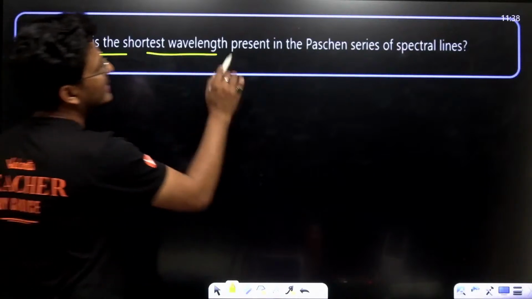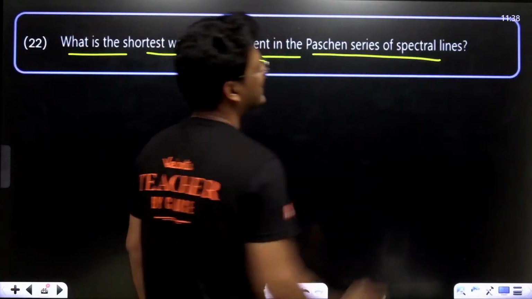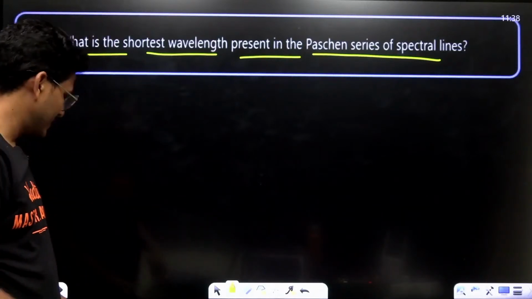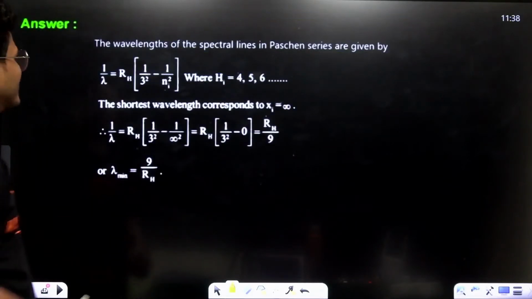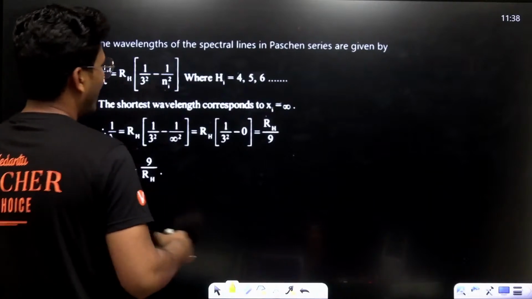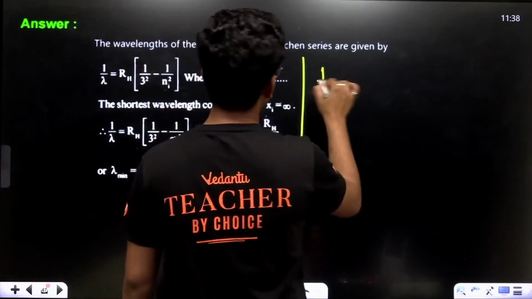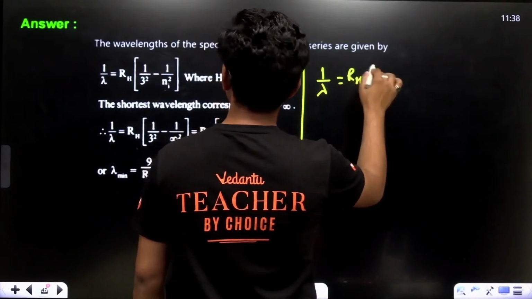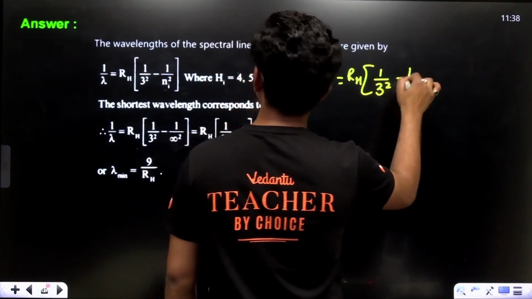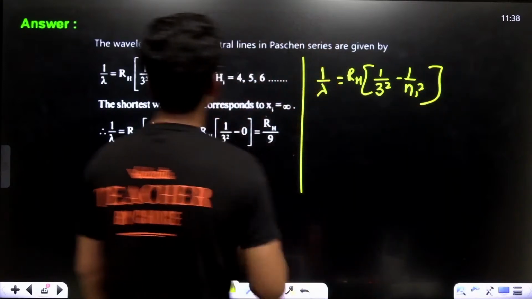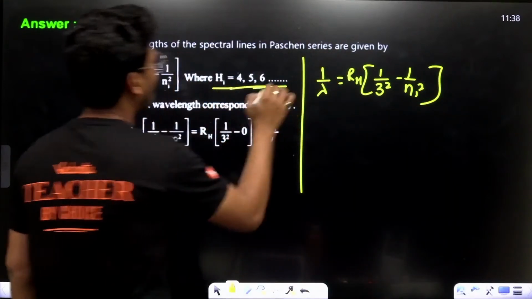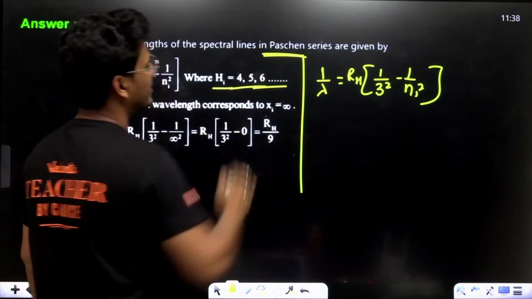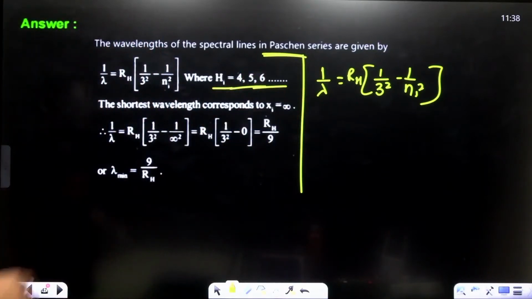What is the shortest wavelength present in the Paschen series of spectral lines? As we know, the general formula is 1 upon lambda equals R_H times 1 upon 3 square minus 1 upon n1 square. n1 is 4, 5, 6 and so on, because we are discussing Paschen series. So n1 starts from 4.